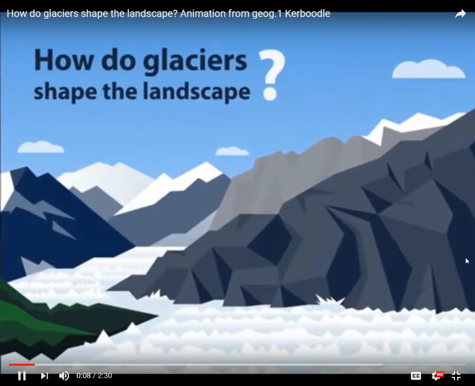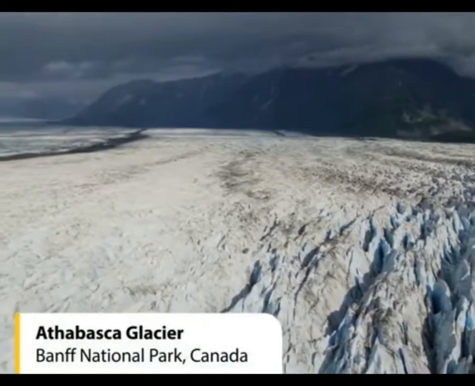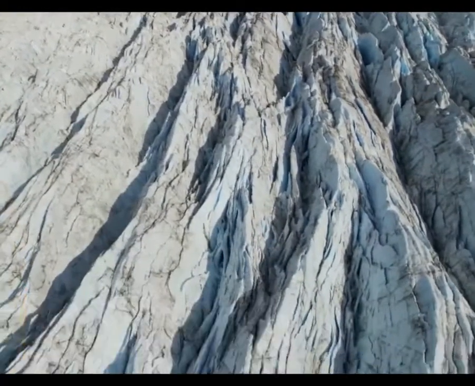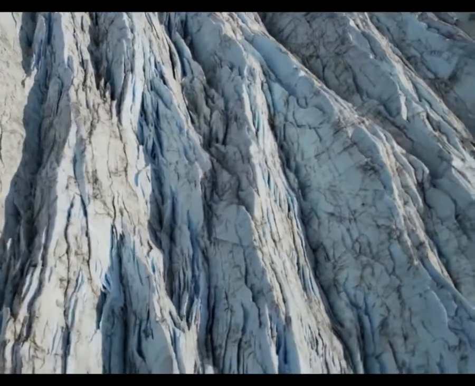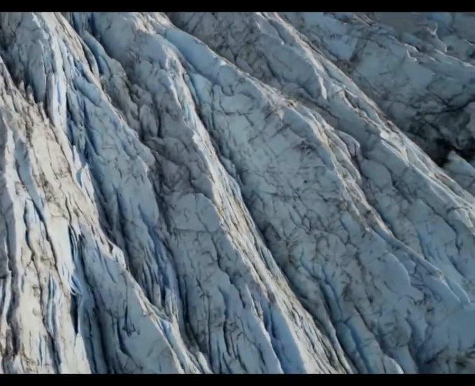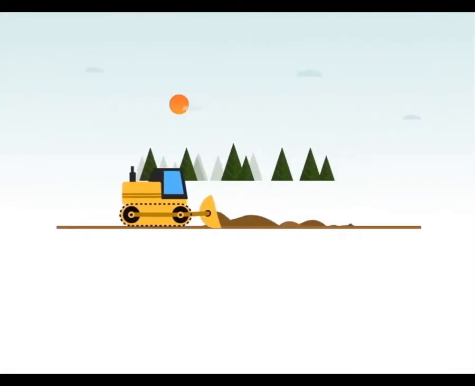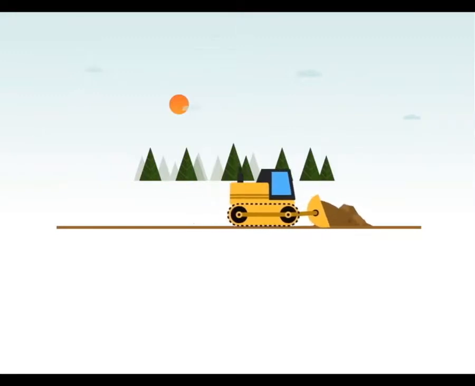How do glaciers shape the landscape? Glaciers are frozen rivers of ice which have immense power. Glaciers are so powerful, they can carve huge chunks out of mountains as they flow downhill. This makes them one of the most powerful natural tools on our planet. Glaciers are sometimes called nature's bulldozer. Just like a bulldozer, glaciers shape the land in 3 ways.